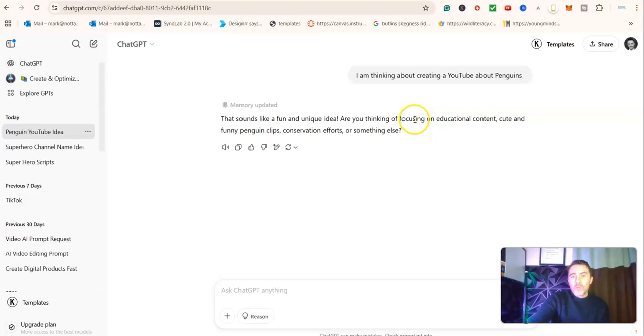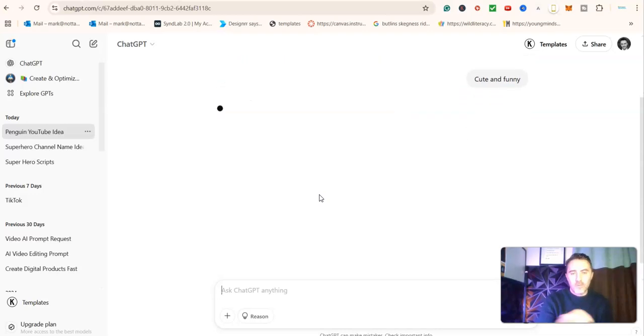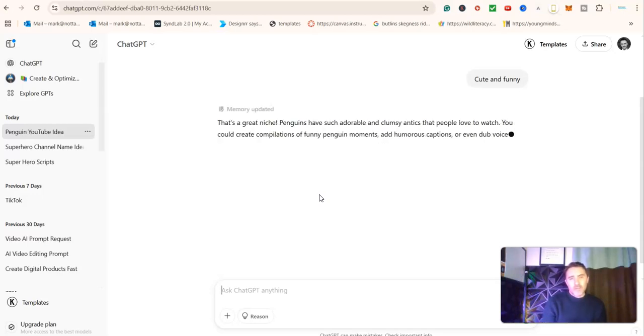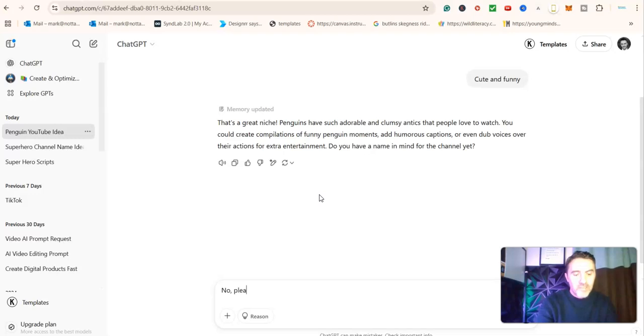And it's saying here, look, what do you want to focus on? Educational content, cute and funny penguin clips, conservation, etc. So you just give it as much information. Let's say we are going to go with cute and funny. Okay? And literally, this process normally takes about a minute. It'll go through, it will give you some ideas, it'll come back to you, and then you can see on here, look, do you have a name in mind for the channel? No, I don't. Please suggest.